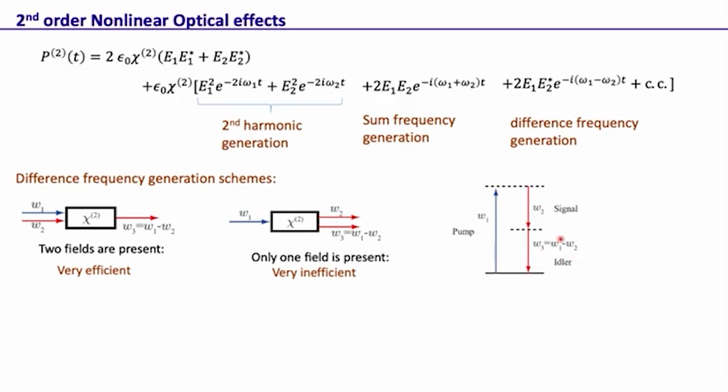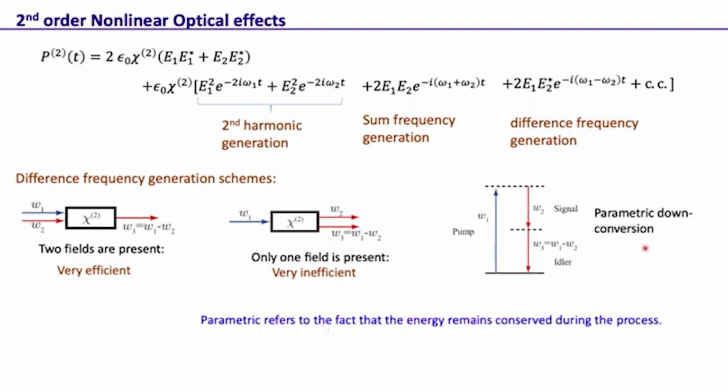And in fact, such a process is called parametric down conversion. So although it is as simple as this difference frequency generation, what we have here is that a medium absorbs one photon and emits two different photons at frequency omega 2 and omega 3, and they have a relation like this.